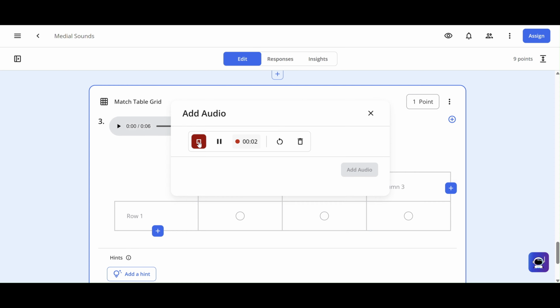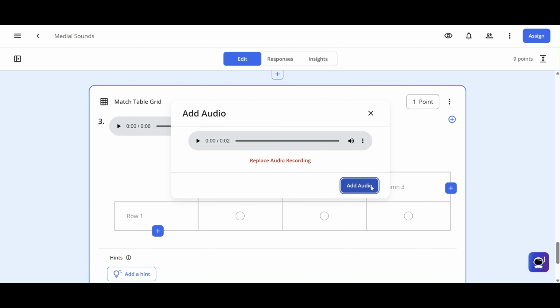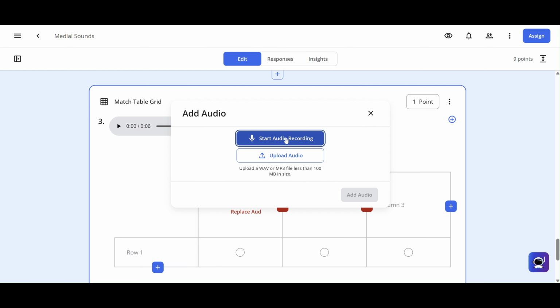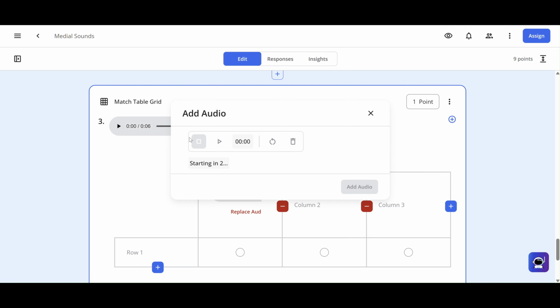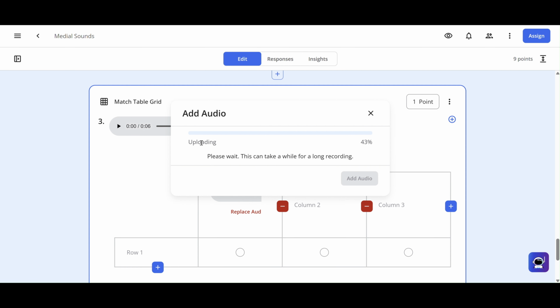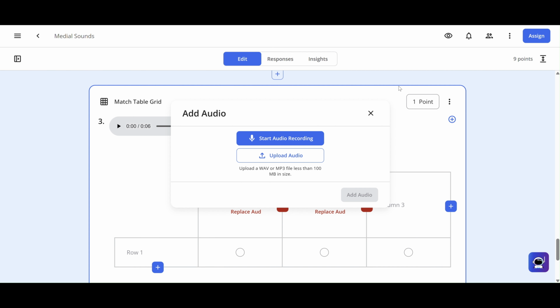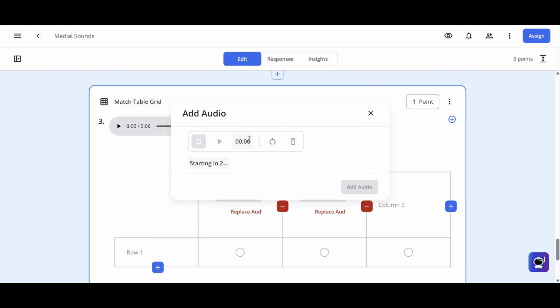Short A. Plus sign in column 2. Add it. In the 3rd column, I'll pick the plus audio. Do short O this time.